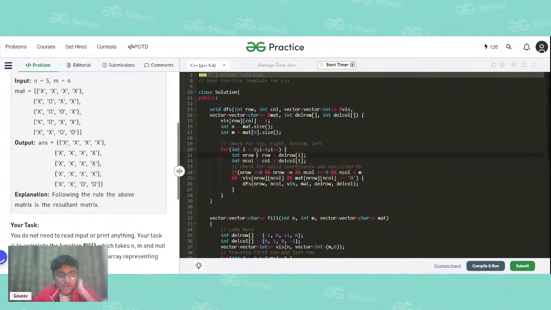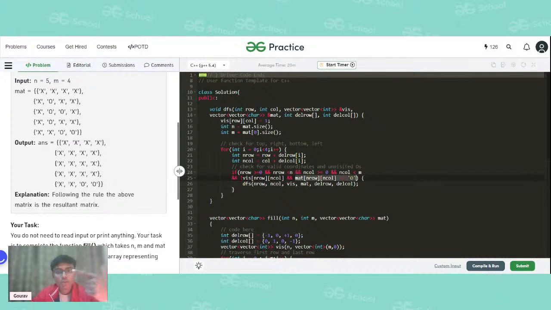First, we are calculating the new row and the new column. Now we have to check whether that new row and new column are valid or not, because it may happen that we go outside our matrix grid, and in that case we will get a garbage value. After checking the validity, if it is a valid coordinate, we check whether it is visited or not. If it is valid and not visited, the third condition is to check whether it is an O or not.